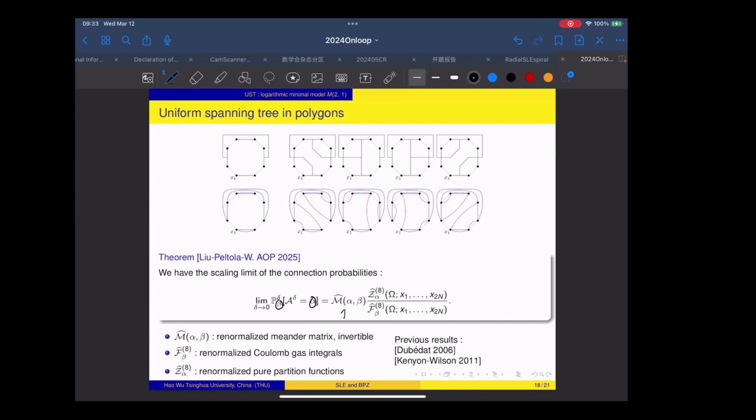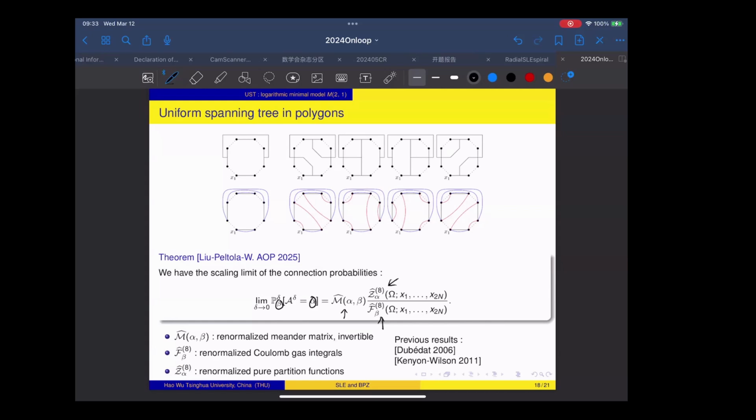Here is the renormalized meander matrix. Here is the renormalized pure partition function. And here is the renormalized Coulomb gas integral. So before we let kappa go to 8, in fact, those 3 quantities are finite and they are well defined. And all of the 3 quantities will converge to 0 when kappa goes to 8. But we know how fast each is going to converge to 0. So we normalize them properly so that we still have a non-zero limit.